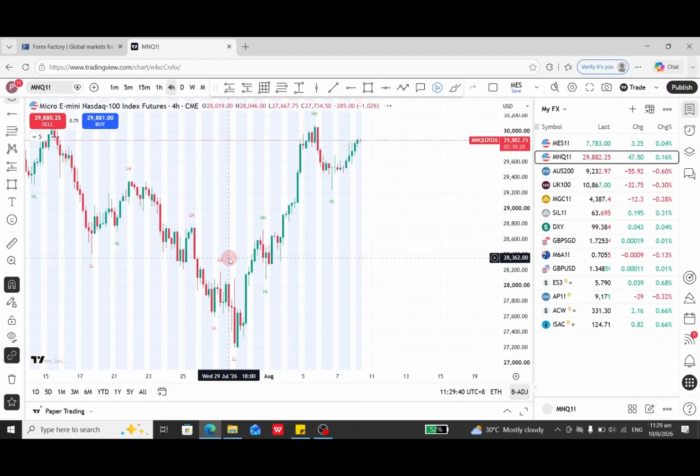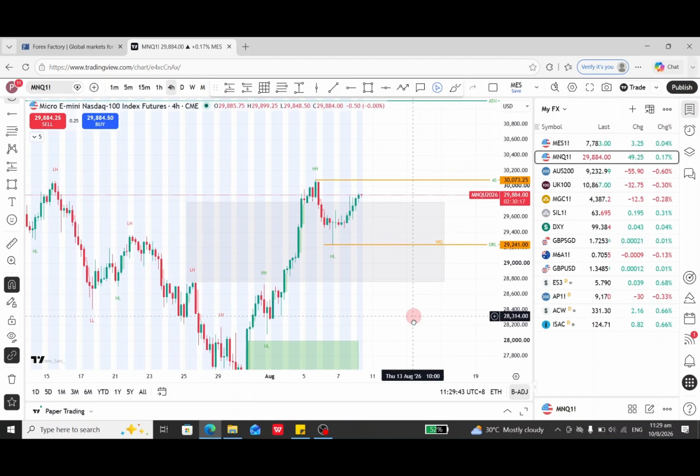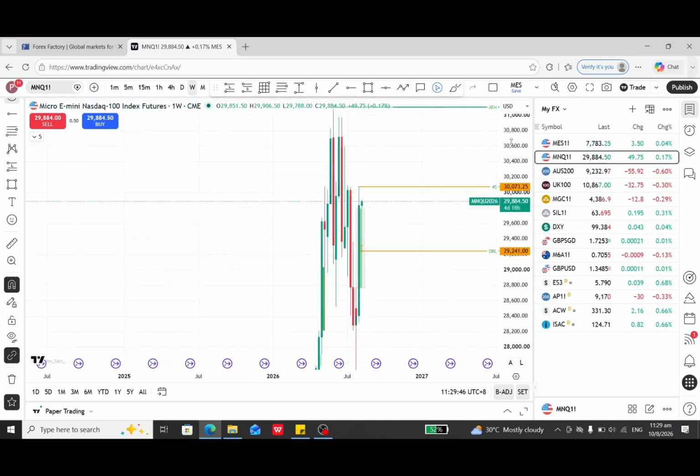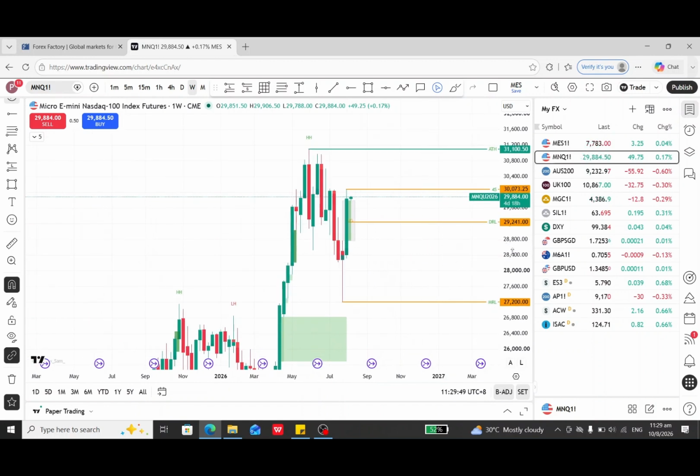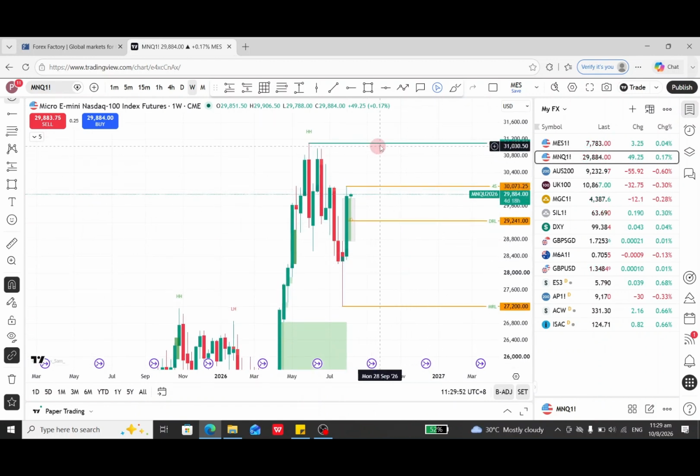Move on to Nasdaq. Nasdaq is also similar. Start with the weekly chart. The only difference is that Nasdaq hasn't reached the previous all-time high, while S&P has already broken the all-time high and created a new one. So if the market is really bullish, I'm expecting Nasdaq to reach the all-time high this week, but need to be careful because this weekly candle is already a good retracing, so it's expected to reach this all-time high.